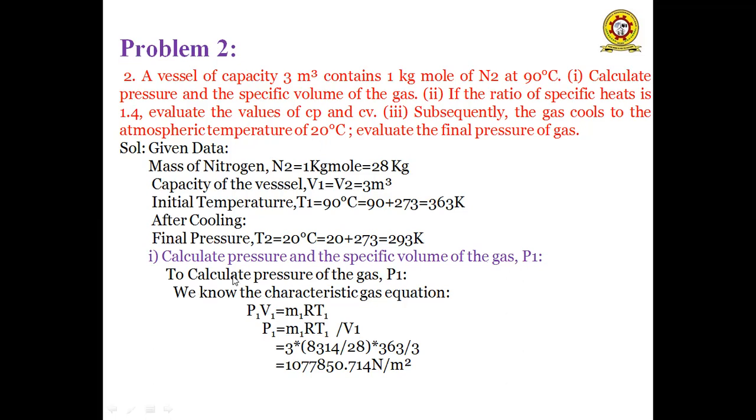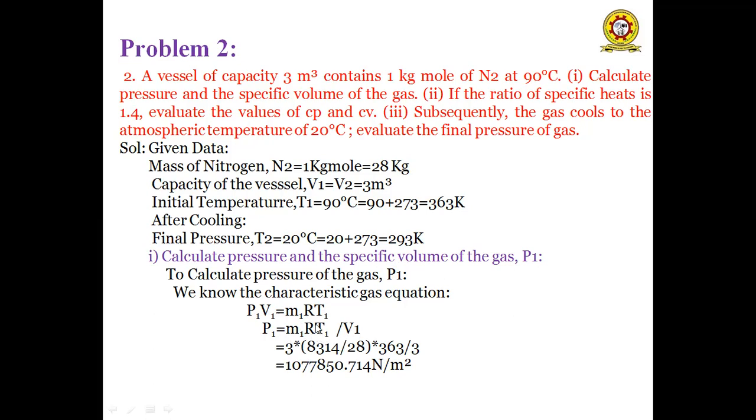So first we have to calculate the pressure of the gas. Pressure of the gas is represented by the letter P1. How do we calculate P1? From the characteristic gas equation, we know that PV is equal to MRT. So here we have to calculate the initial pressure. So we are considering the initial conditions for the characteristic gas equation. That implies P1 V1 is equal to M1 R T1. From that P1 is equal to M1 R T1 by V1. By substituting the mass, R value, T1 and volume.